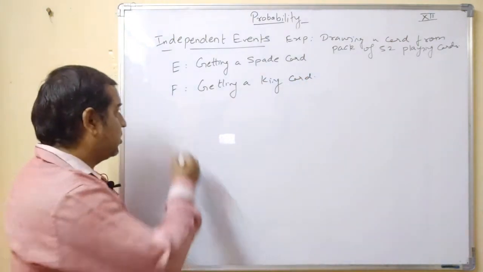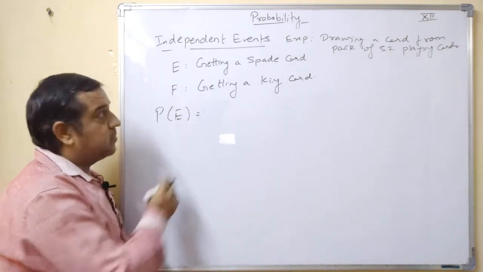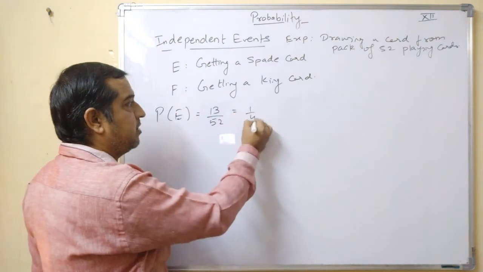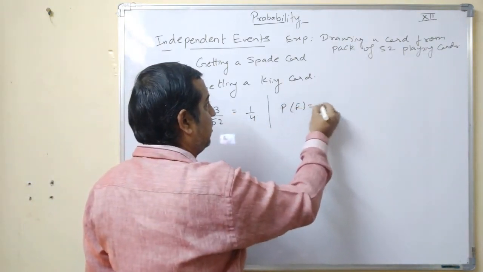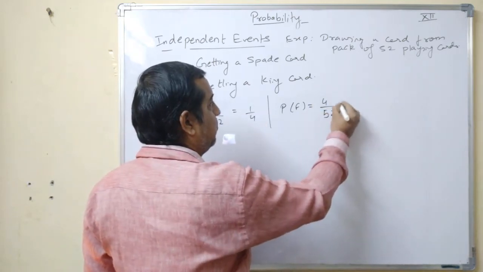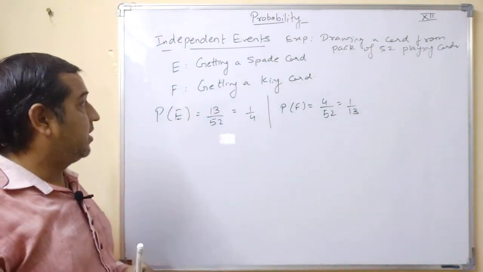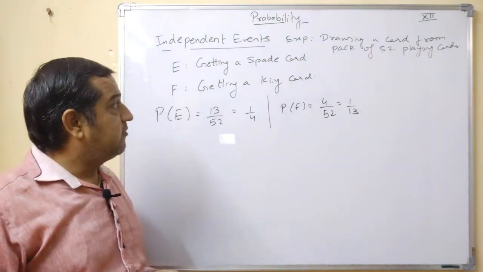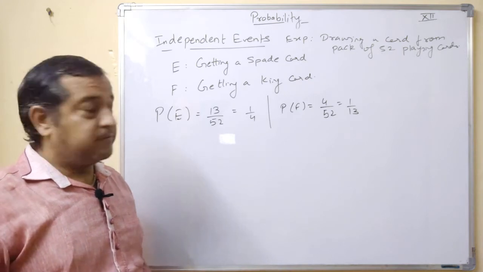Okay. Now, as far as E is concerned, probability of E, spade card, it will be 13 by 52, which is 1 by 4. As far as F is concerned, probability of F, getting a king card, means 4 by 52, it will be 1 by 13. These are the probabilities of event E and event F. Probability of E will be 1 by 4, probability of F will be 1 by 13.